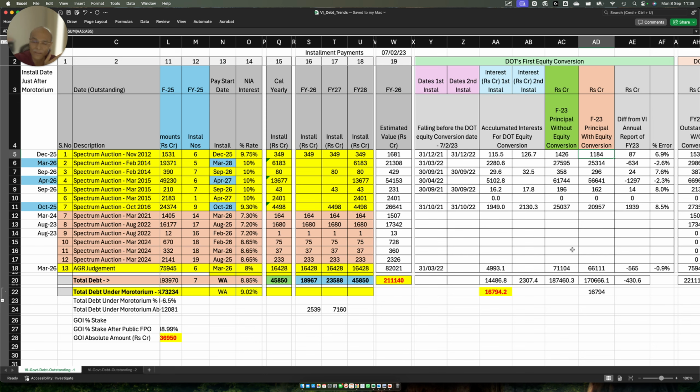The interest kept being carried along, and no equity was issued to DOT. Then this value, the FY23 principal without equity conversion column, would be the normal inflated number.